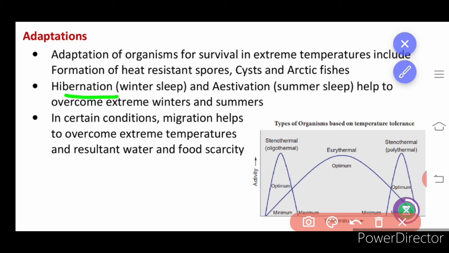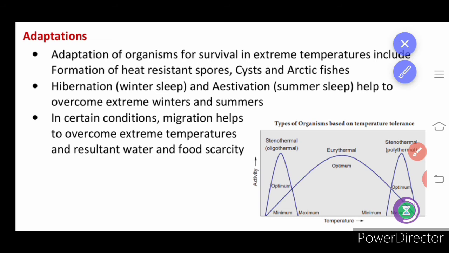Next, in certain conditions migration helps, so the organism may move from one place to another in order to skip that particular temperature. Here in this picture, the activity can be less or higher based on the temperature. When the temperature is minimum, stenothermal organisms' activity is more. When the temperature is maximum, some of the organisms show an increase in activity. Based on that, they are termed polythermal and oligothermal. Eurythermal organisms are very active during the optimum temperature, not less, not more.